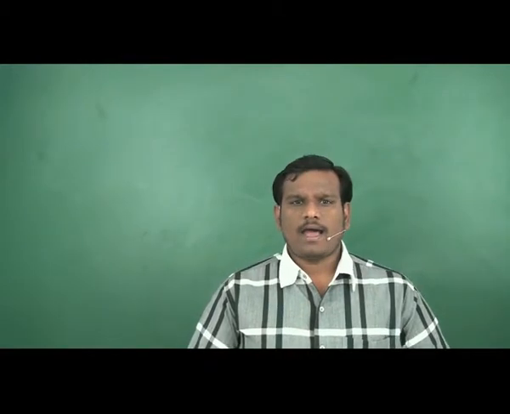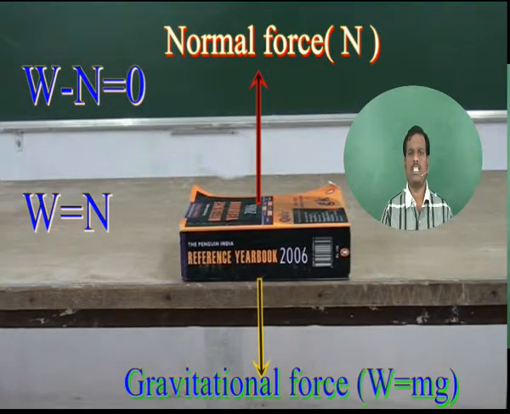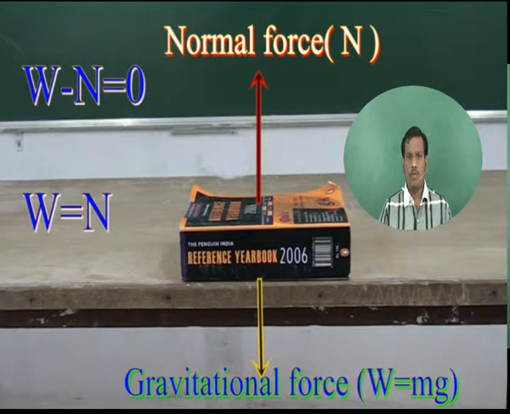How many forces act on the book? Here, two forces act on the book in the vertical direction. One is the gravitational force acting downwards, see in the figure. The second force is the normal reaction, or reaction force applied by the floor. This force acts vertically up.